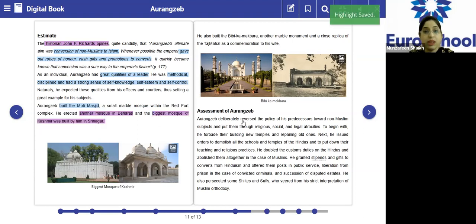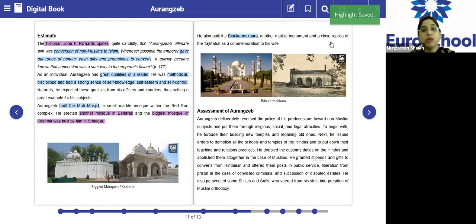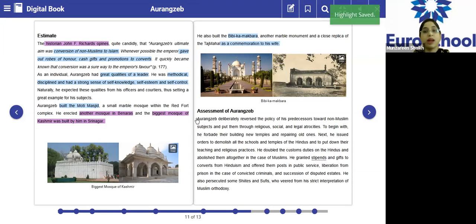Apart from these 3 things, what else did he build? He built the Bibi Ka Maqbara. This was another monument and a close replica of the Taj Mahal, built as a commemoration to his wife. It was not exactly the Taj Mahal, but a replica that would resemble it. So he built Moti Masjid, one mosque at Banaras, the biggest mosque in Kashmir, and Bibi Ka Maqbara. These were the things he contributed to his territories.